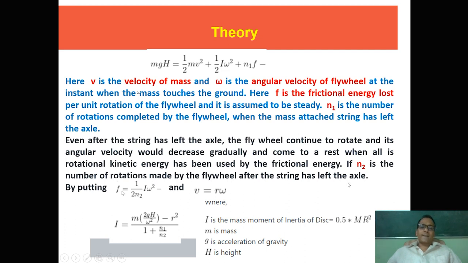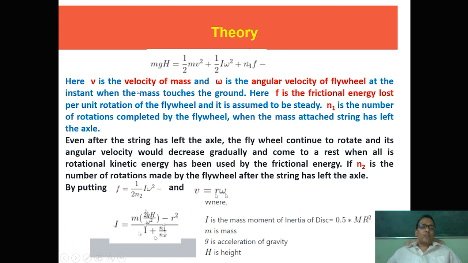The translational velocity can be correlated with the angular velocity and the radius of the axle, so v equals r omega. By putting these in the equation, one can rearrange it as I equals m g h divided by omega square, minus m r square, times 1 plus n1 by n2.